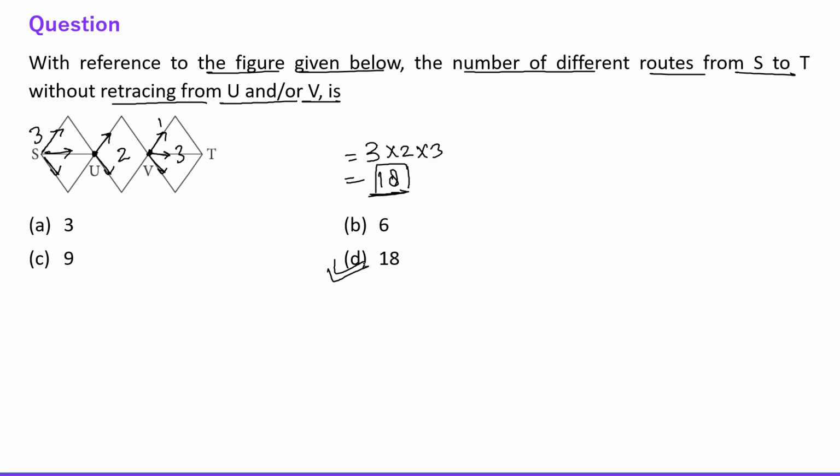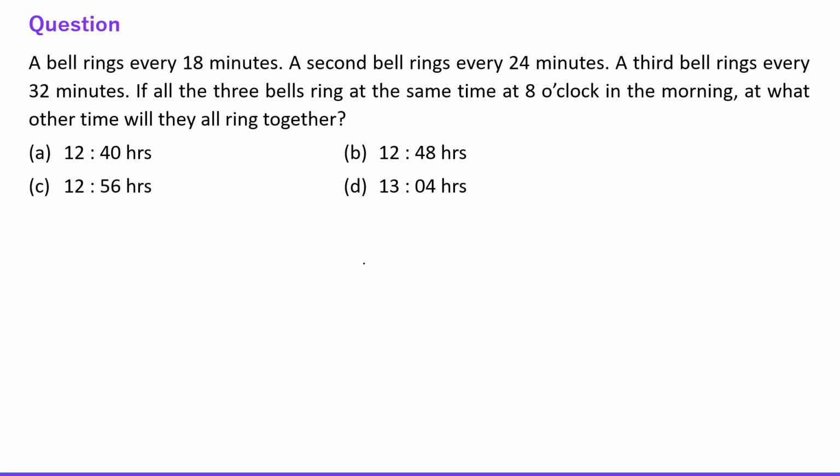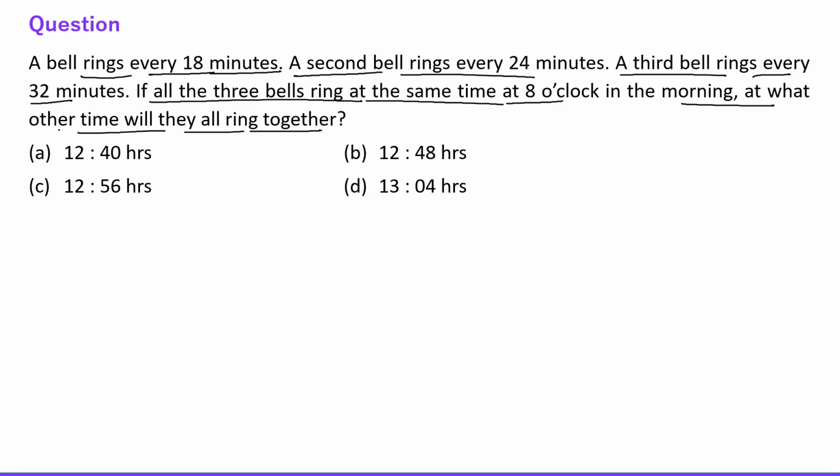Now next question. A bell rings every 18 minutes. A second bell rings every 24 minutes. The third bell rings every 32 minutes. If all 3 bells ring at the same time at 8 o'clock in the morning, at what time will they ring together again? Alright. So this is 18, this is 24, and this is 32, right? So we need to find the LCM of all these 3 numbers.